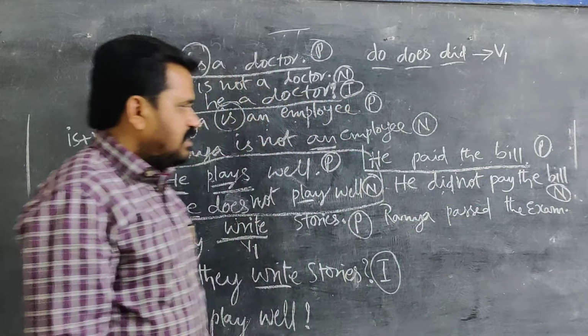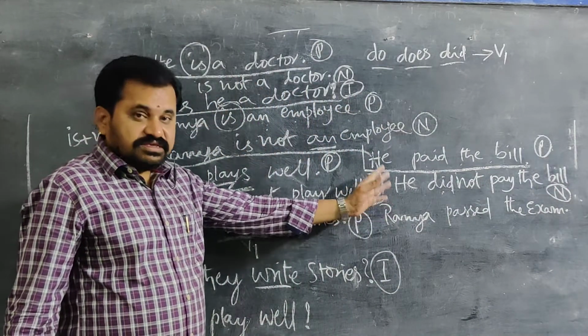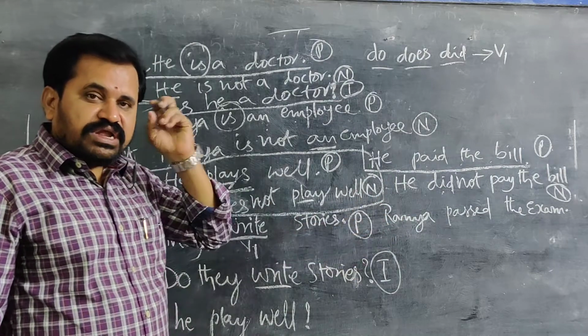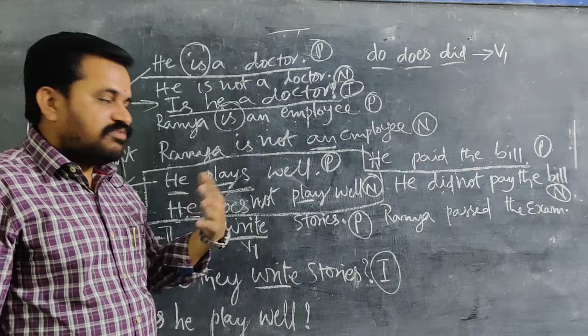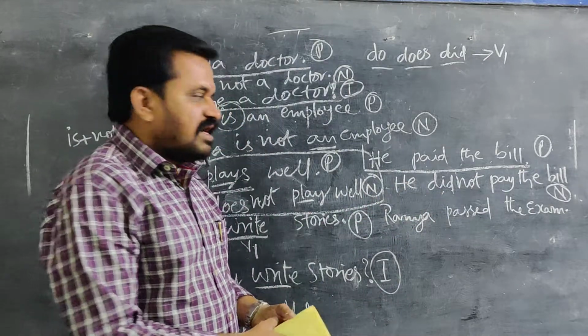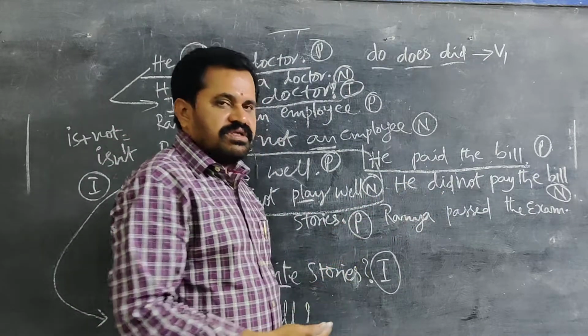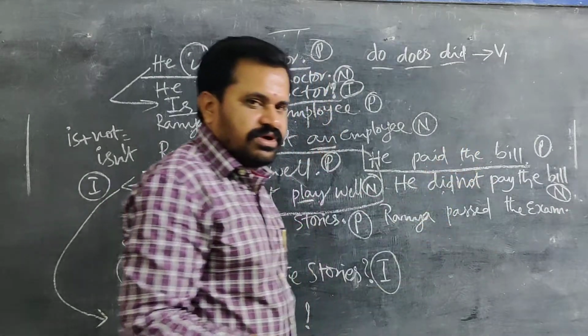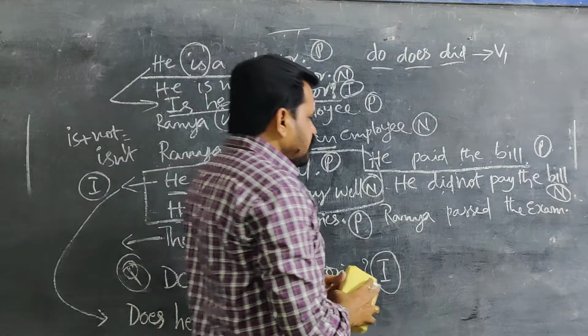He did not pay the bill. That is the structure, that is the sentence you have to write. You should follow this. So I said memory and remember. At the time of necessity, you should remember the rule. That's all. Already you have the memory. Just at the time of writing, you have to remember whether you are writing right or not. If you question yourself, the answer will come. No doubt at all.